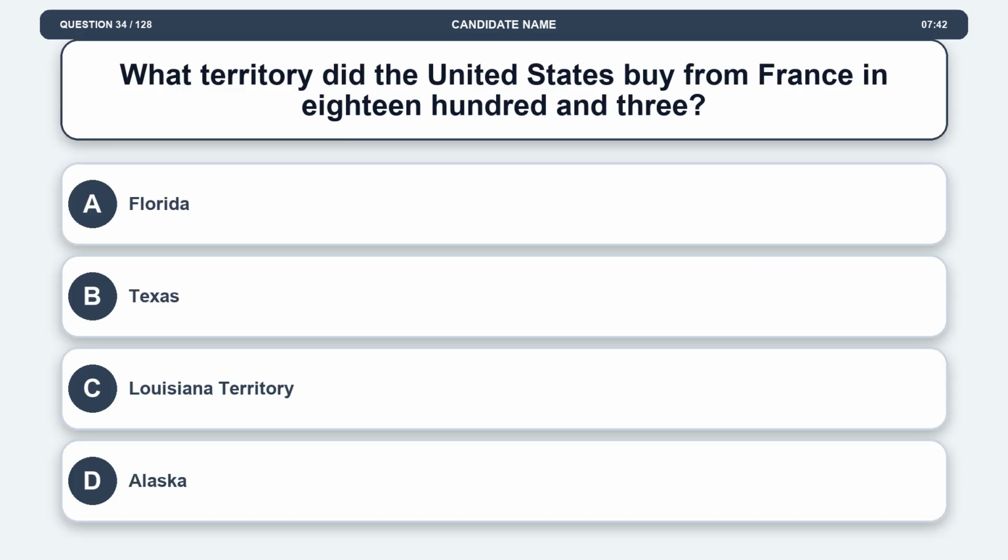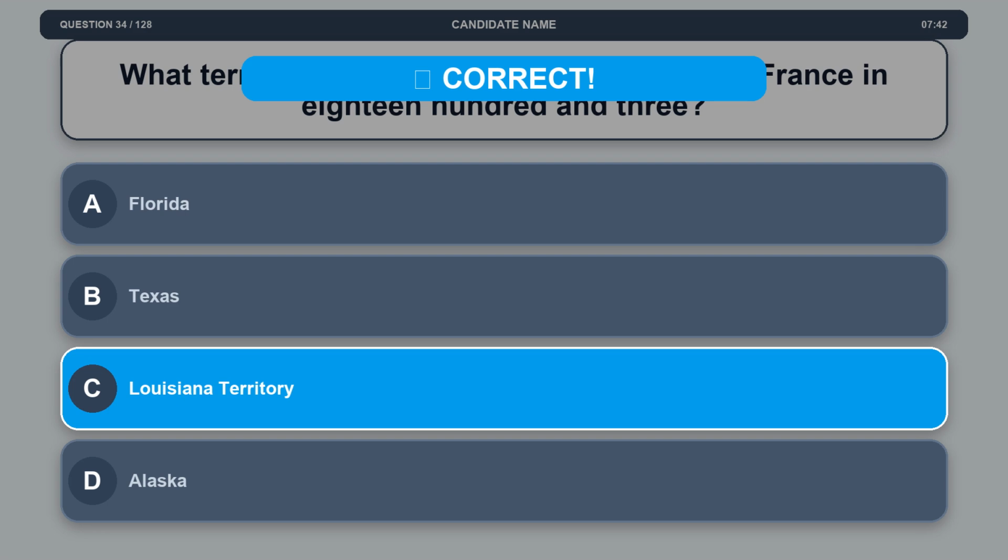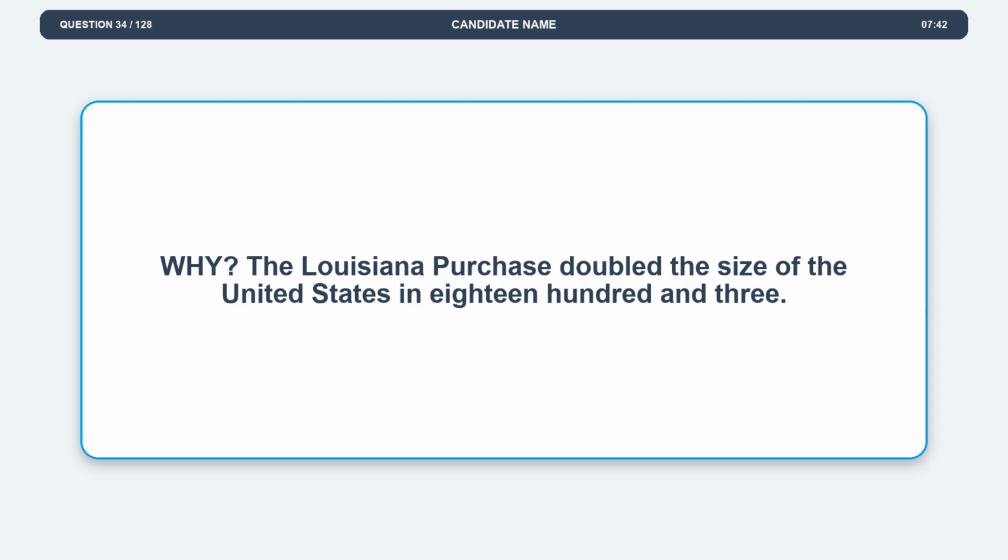Question 34. What territory did the United States buy from France in 1803? Option A, Florida. Option B, Texas. Option C, Louisiana Territory. Option D, Alaska. The correct answer is option C, Louisiana Territory. Explanation. The Louisiana Purchase doubled the size of the United States in 1803.